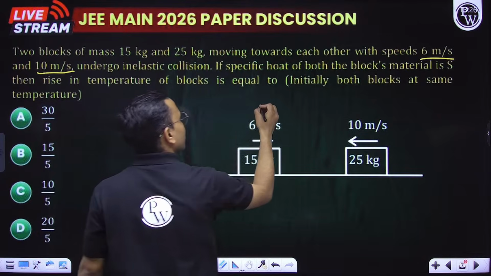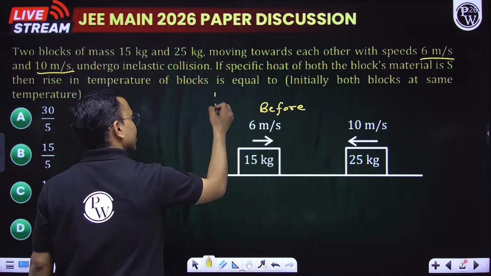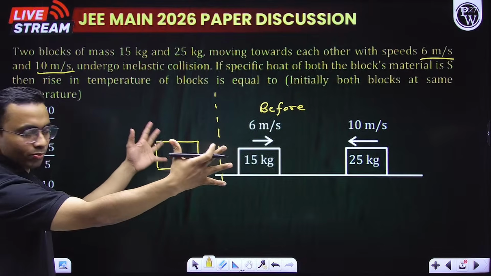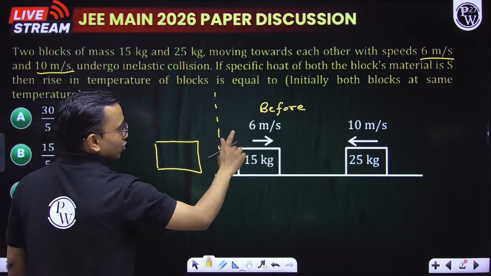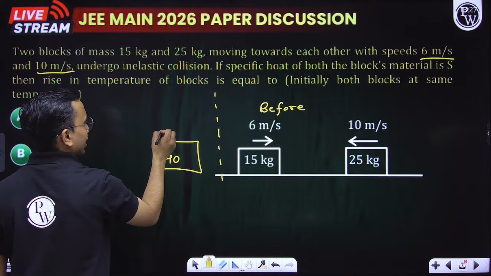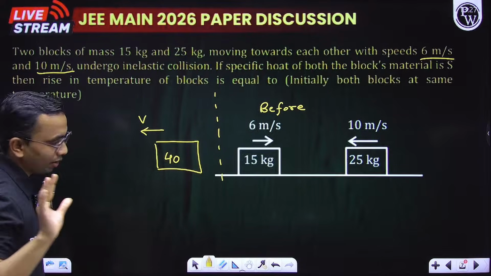So this is before collision, and here both the blocks will combine together. So I can show just one block. 15 plus 25 will be 40, and this 40 kg block is moving towards left with speed, let us take v. So conserve momentum.